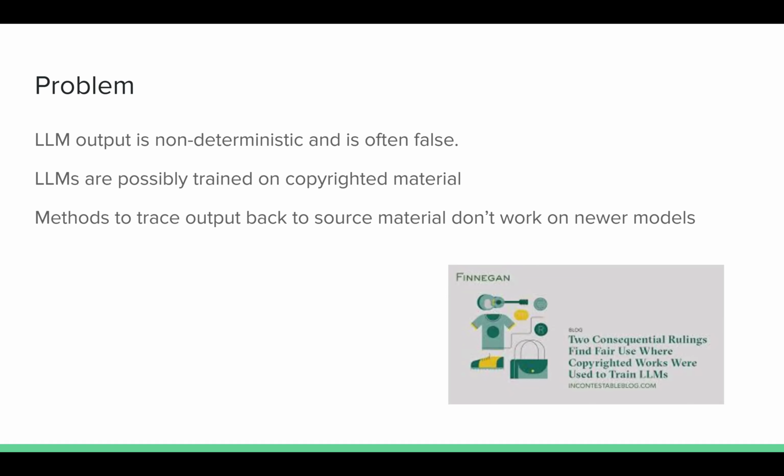So a big problem is that artists or other creators, owners of IP, can't currently trace LLM outputs to see if it's referencing any sort of copyrighted work or any other work that they did not give the AI companies permission to use in their training data set. Also, there are existing methods to trace output back to source material. However, those don't work on newer models because of the sheer size. A lot of models have billions of parameters, and it's a much more complex problem than previous ones. Okay.